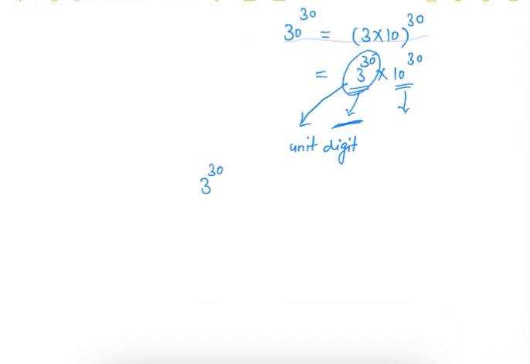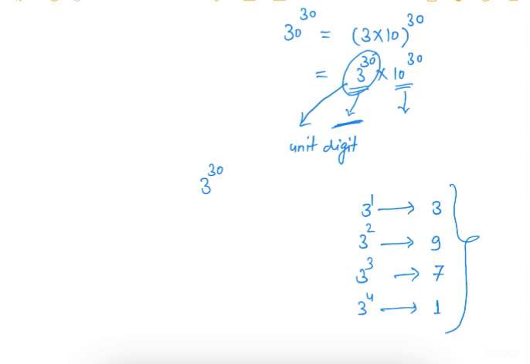Now we know that the cyclicity of 3 is 4, because 3 to the power 1 gives us 3 at the unit place, 3 to the power 2 gives us 9, 3 to the power 3 gives us 7, and 3 to the power 4 gives us 1 at the unit place. After that this repeats. So the cyclicity of 3 is 4.